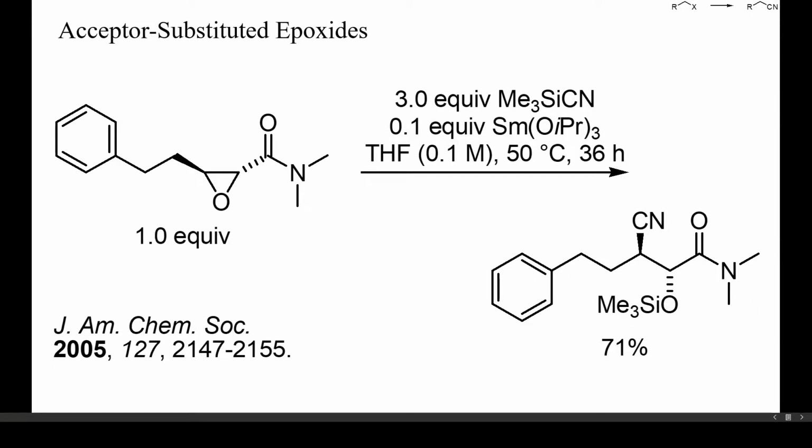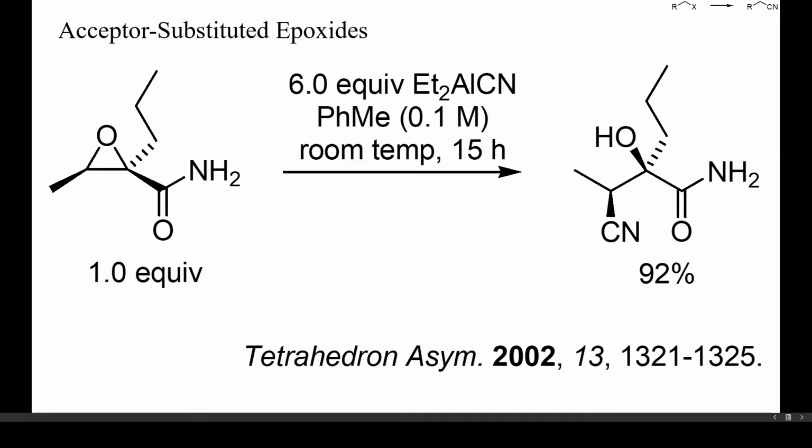Acceptor-substituted epoxides often react with cyanide at the carbon atom more distant from the electron-withdrawing group, as in this example. Here, a weak Lewis acid was used as catalyst. Cyanodiethyl aluminum can also bring about the ring opening of acceptor-substituted epoxides. Again, the reaction proceeded with high regio and stereoselectivity.